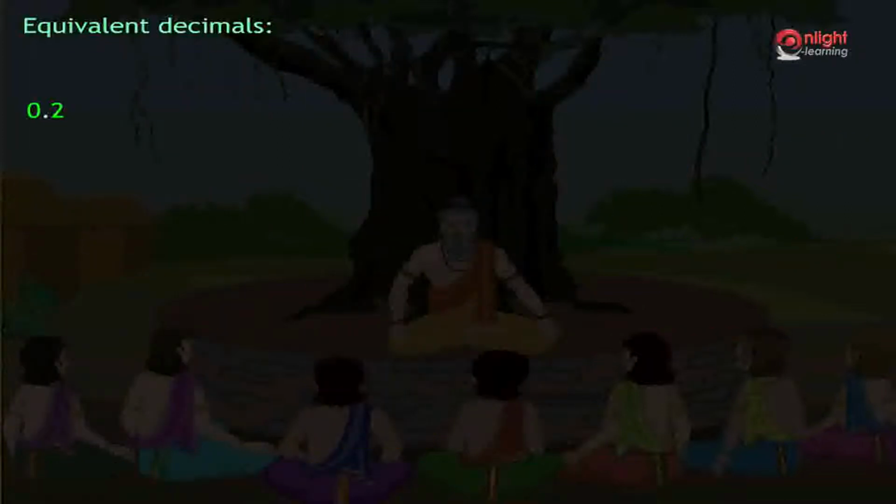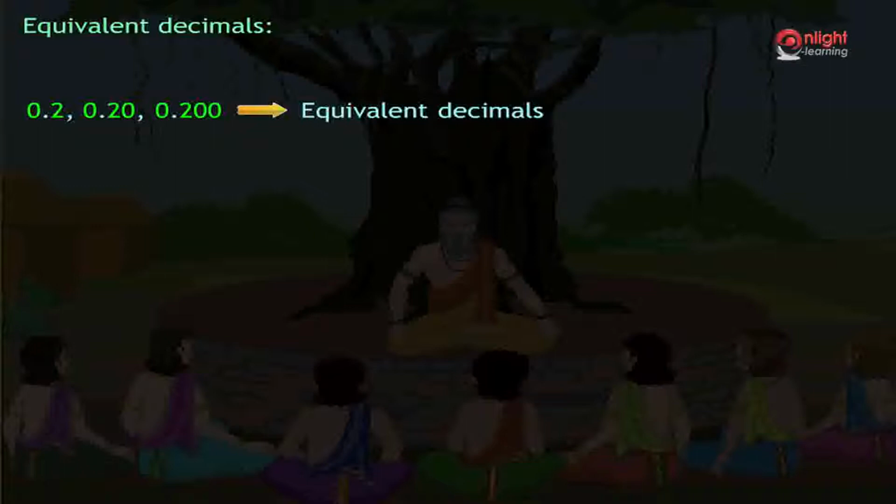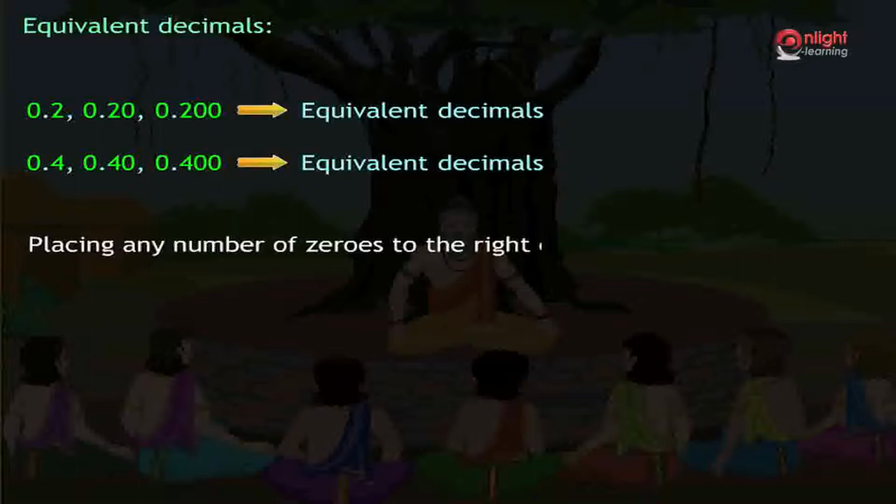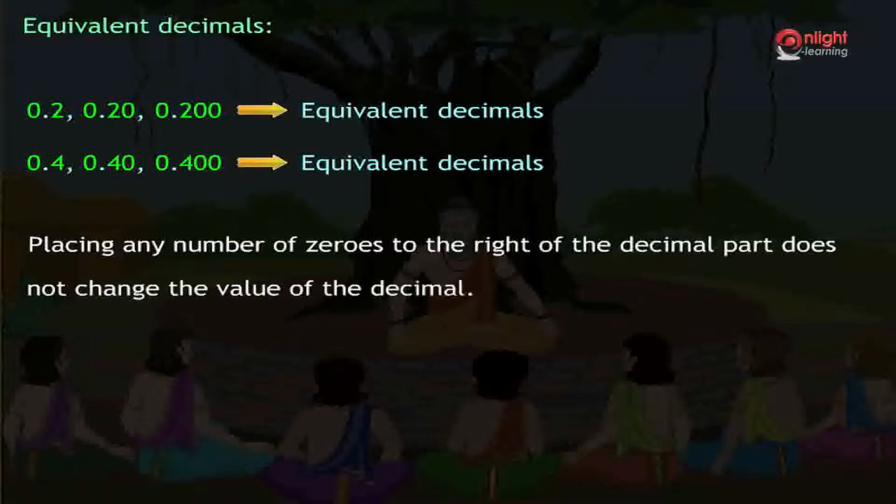Similarly, 0.2, 0.20, 0.200 are equivalent decimals. Also, 0.4, 0.40, 0.400 are equivalent decimals. From this, we can observe that placing any number of zeros to the right of the decimal part does not change the value of the decimal.